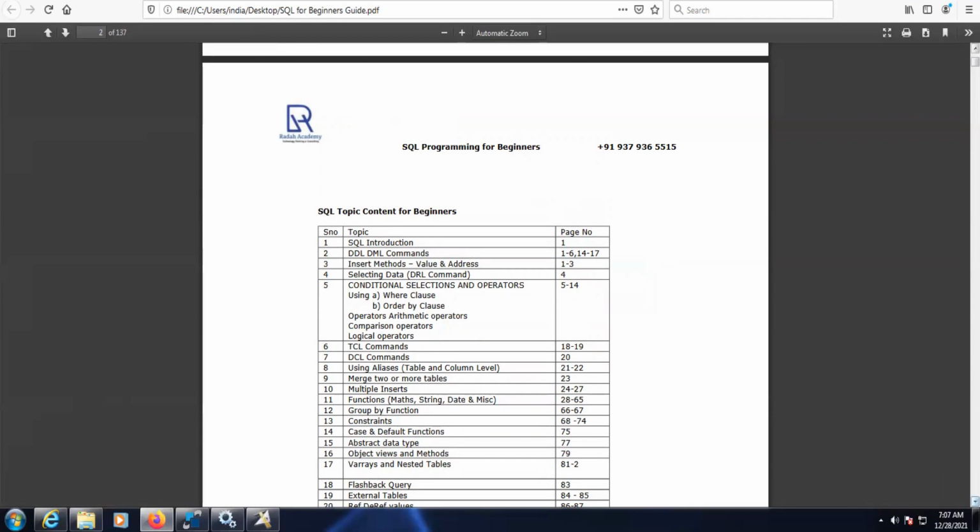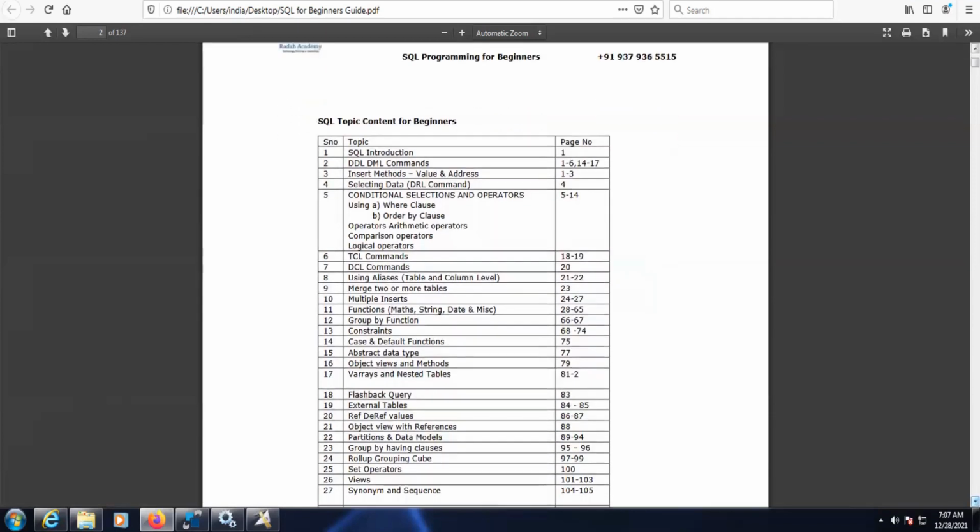So these are the topics that the entire 135 pages have. Here we will be introducing SQL. Normally in data warehousing, the data is always in the form of structured data. We don't see unstructured data.